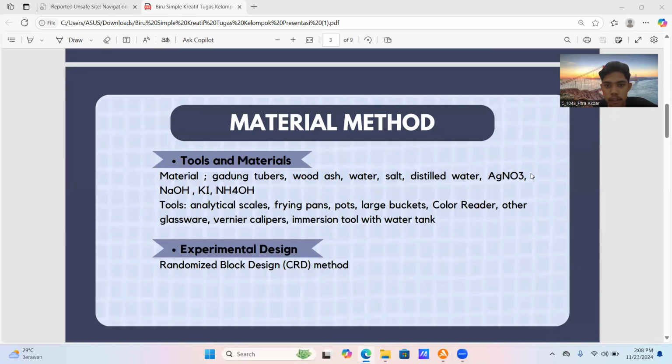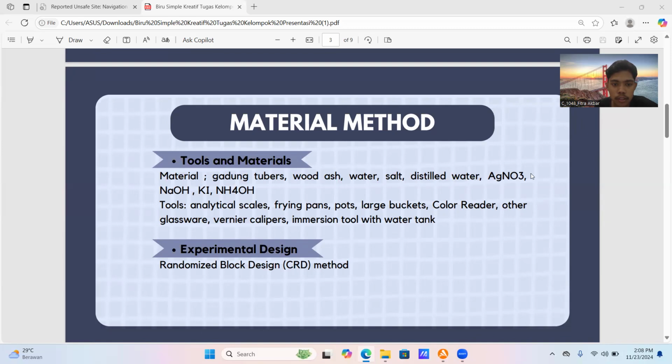The second, material and method. Tools and materials. Materials: gadung tubers, wood ash, salt, distilled water, AgNO3, NaOH, KI, and NH4OH.